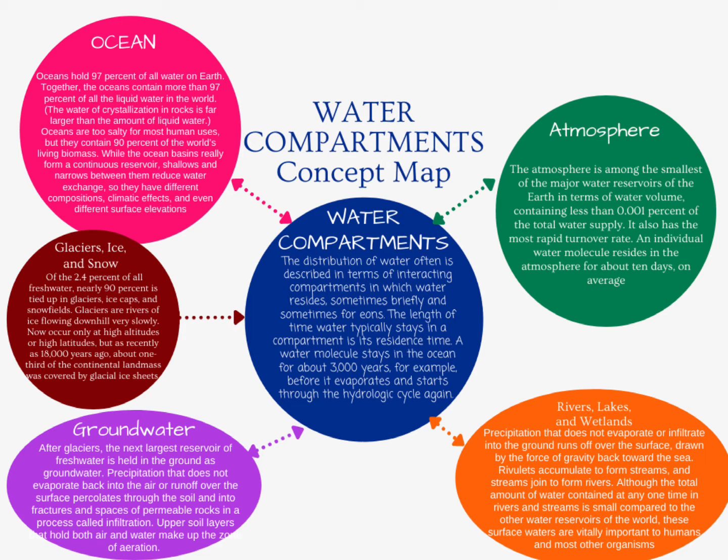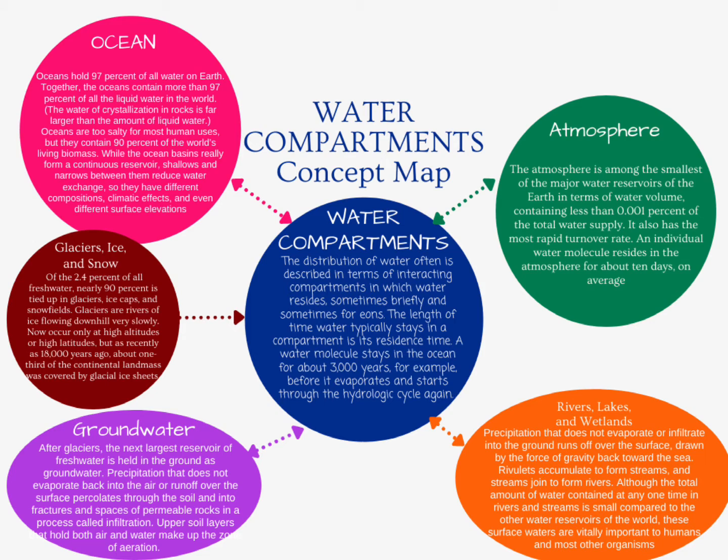The next is glaciers, ice, and snow. Of the 2.4% of all water that is fresh, nearly 90% is tied up in glaciers, ice caps, and snowfields. Glaciers are rivers of ice flowing downhill very slowly. They now occur only at high altitudes or high latitudes, but as recently as 18,000 years ago, about one-third of the continental landmass was covered by glacial ice sheets.